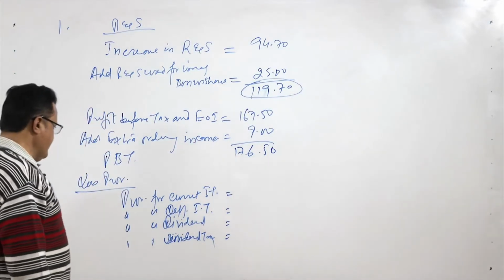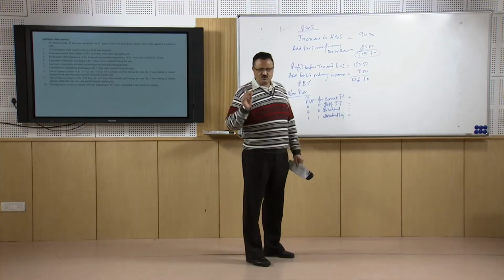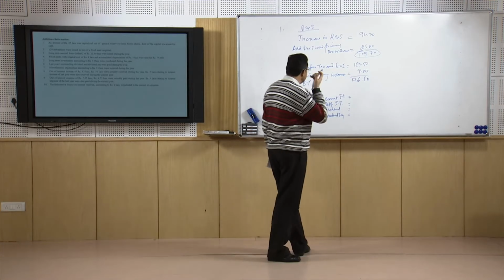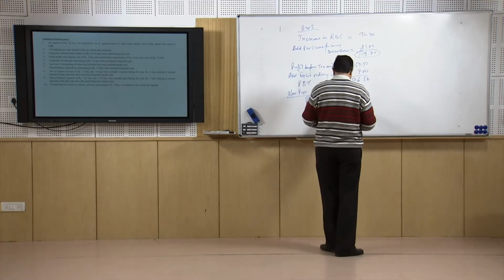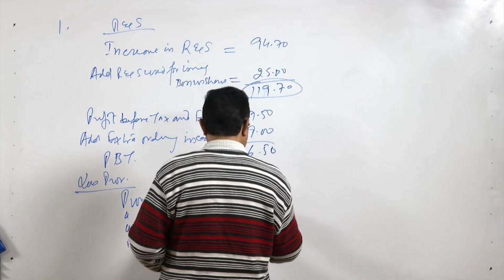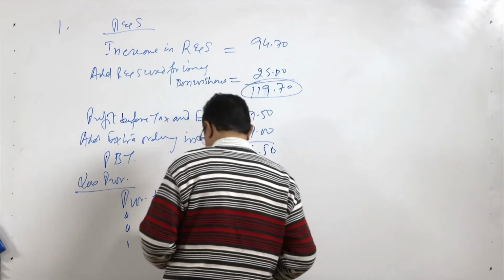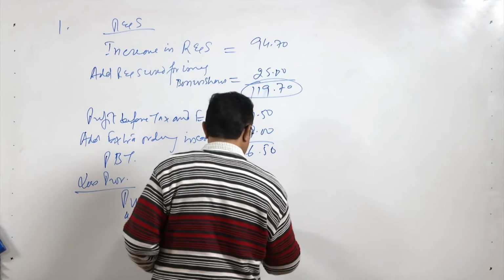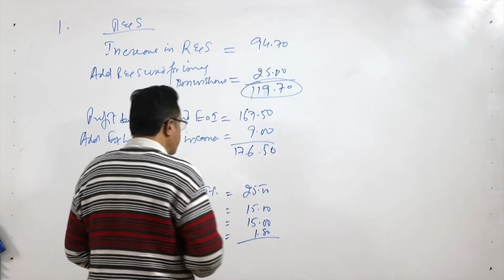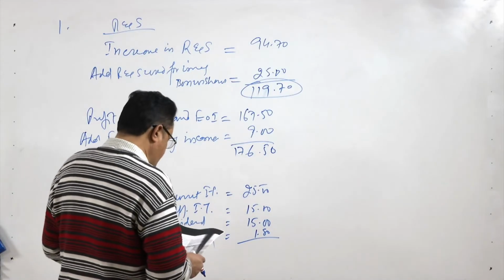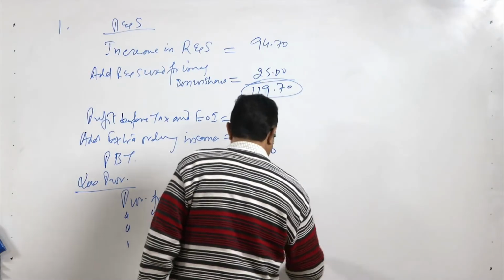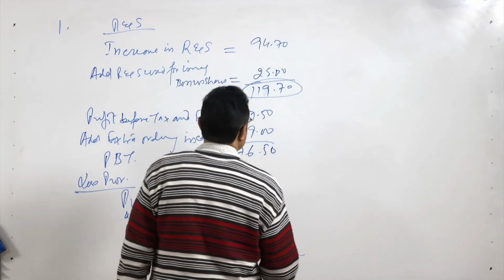So we will have to see here. 176.5 is the total profit before tax, now after extraordinary incomes. Now the provisions: current income tax, how much is there? It is 25. Then the next thing is the deferred tax, which is 15, and the dividend is 15, and then the dividend tax is 1.8. So this total amount is how much? It is 56.80. If you subtract this figure, how much does it work out as?